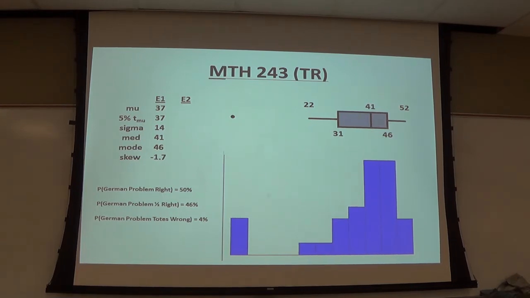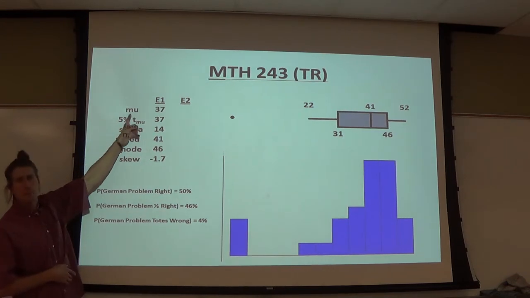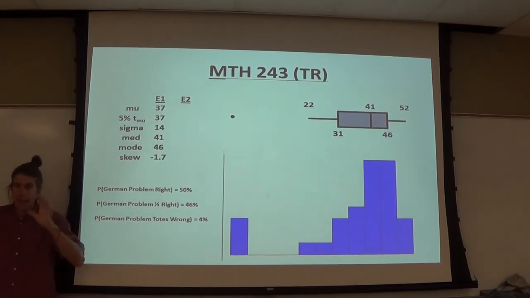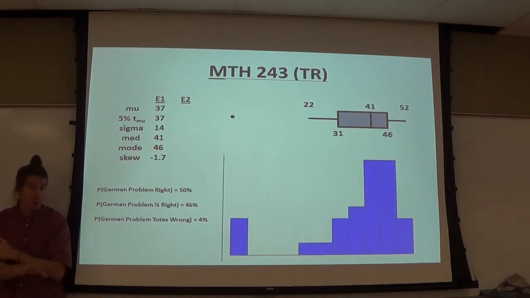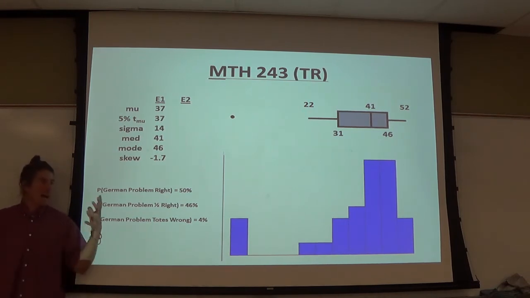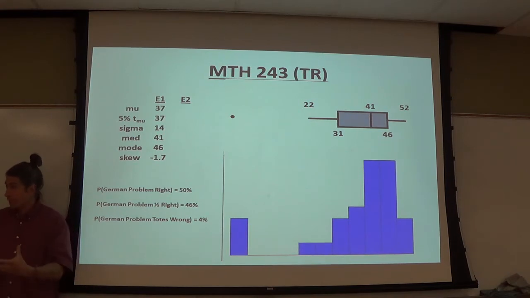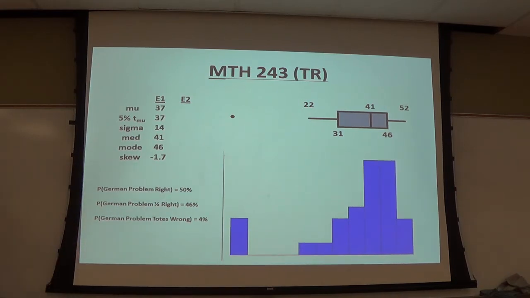Go ahead, Hattie. The mostest was an A. Good. Well, if you think about the mode, now this is interesting. I like this a lot. The average, I call this mu. You guys have been talking about X bar for average an awful lot, right? X bar is a sample average. I call you guys my population, so I can call you the Greek letter mu. Your average is a 37.